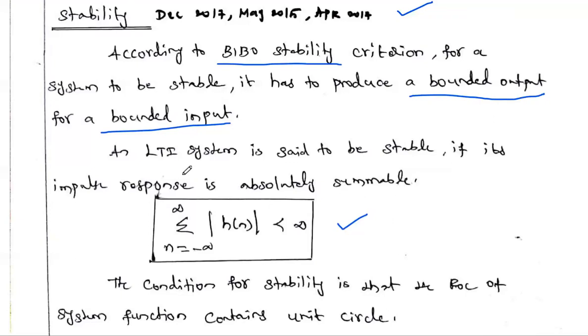For a continuous time system, the condition is that the impulse response is absolutely integrable. That means the integration from minus infinity to infinity of the magnitude of h of t dt should be less than infinity. This is the condition for a continuous time system to be stable.